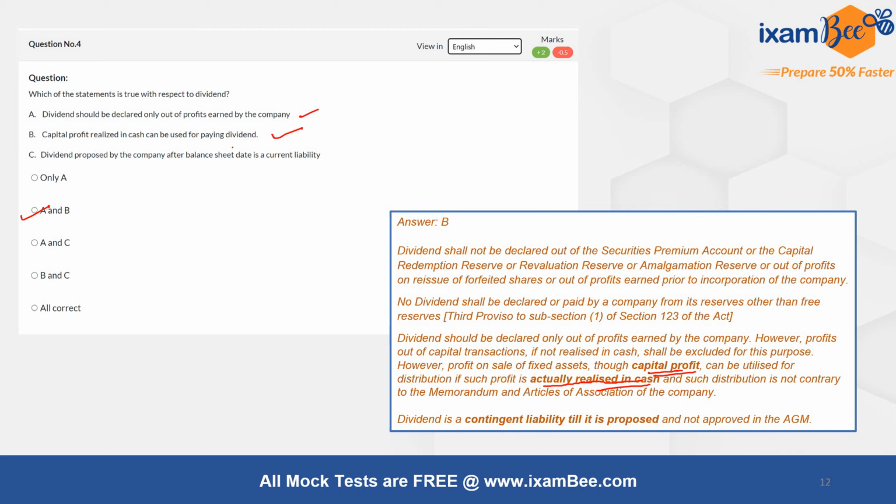If we go and understand it deeper, when it comes to the third statement, the dividend proposed by the company after the balance sheet date is a current liability. This is incorrect, because till it is declared, it is a contingent liability. What is it contingent upon? It is contingent upon the approval of the shareholders of actually declaring the dividend or not. So that's why it is a contingent liability. Once it has been declared, then it becomes a liability for the company.